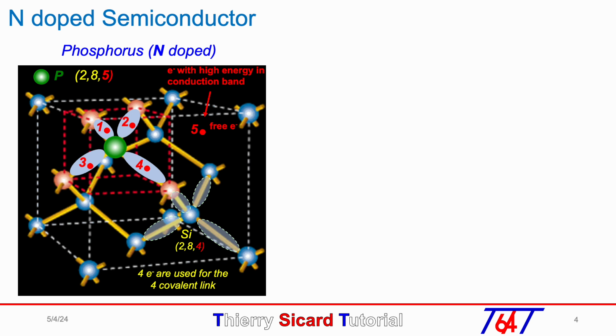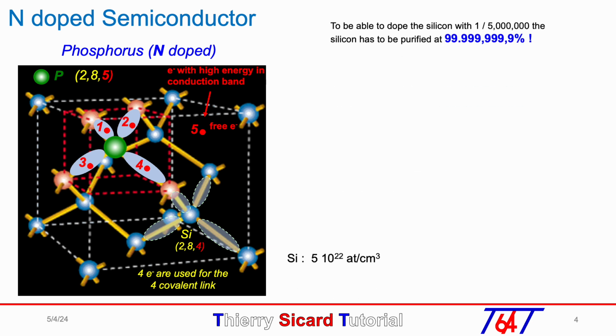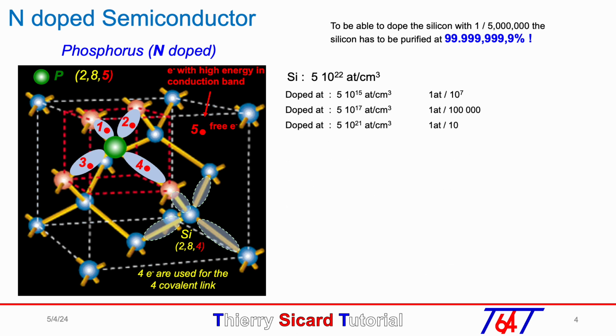To be able to do a very accurate doping, the silicon crystal must be as pure as possible. Some doping examples are given from 1 atom for 10 silicon atoms down to 1 atom for 10 million silicon atoms. We can consider that each N-doping atom releases a free electron, so we take an insulator material like ultra-pure silicon and we control the N conductivity with the density of N doping atoms.